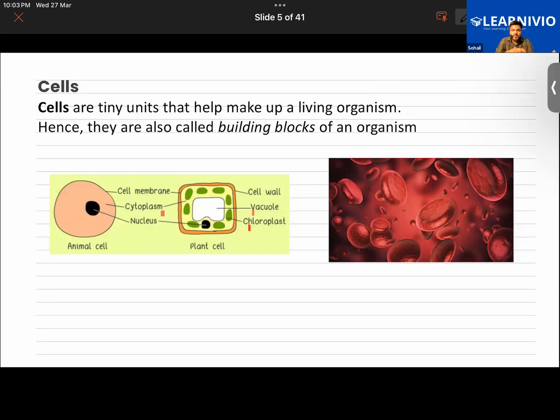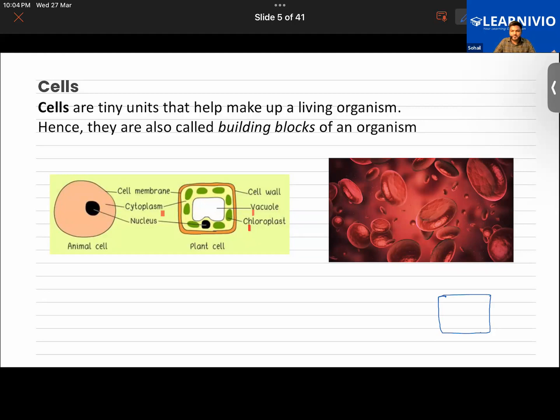Now we have been talking about living organisms. Just like a building is made up of walls, and walls are built up of bricks. Of course, there are some other elements like cement, sand, gravel, and iron pillars.